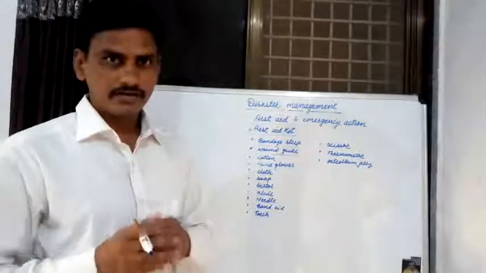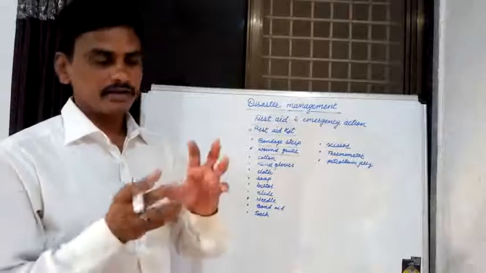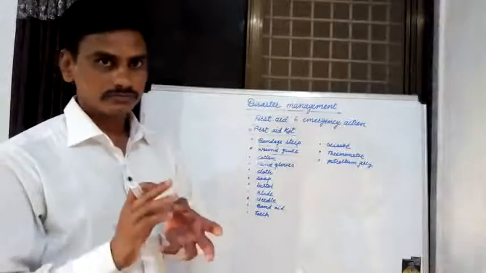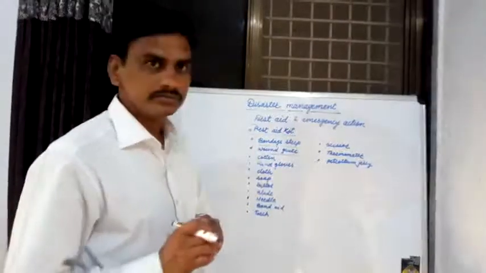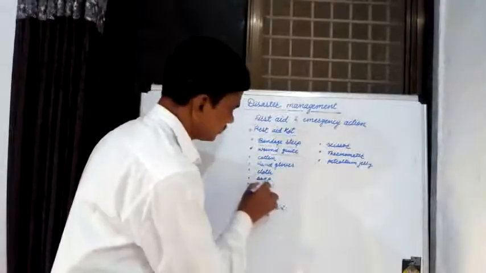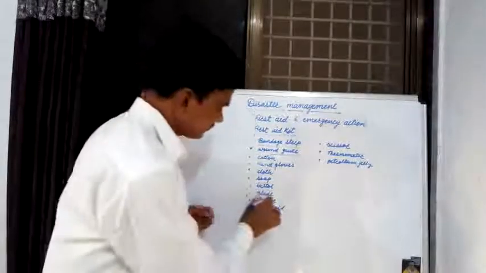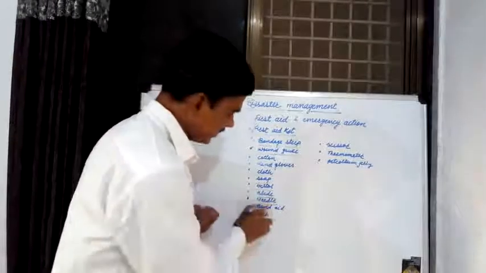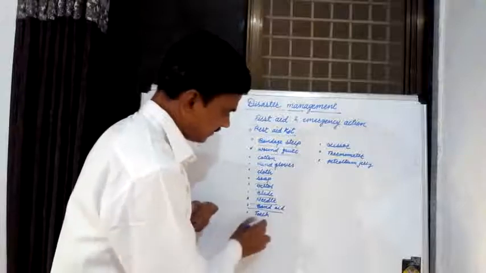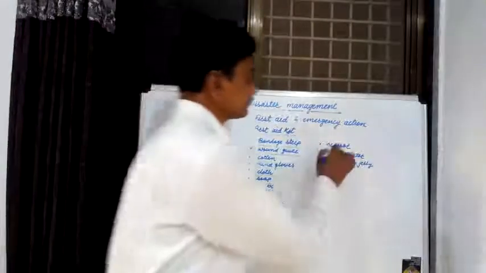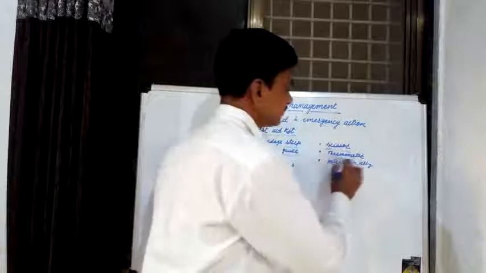Different types of hand gloves are also available in first aid kits. Then cloth, soap, Dettol, blade, needle, band-aid, torch, scissors, thermometer, and petroleum jelly.